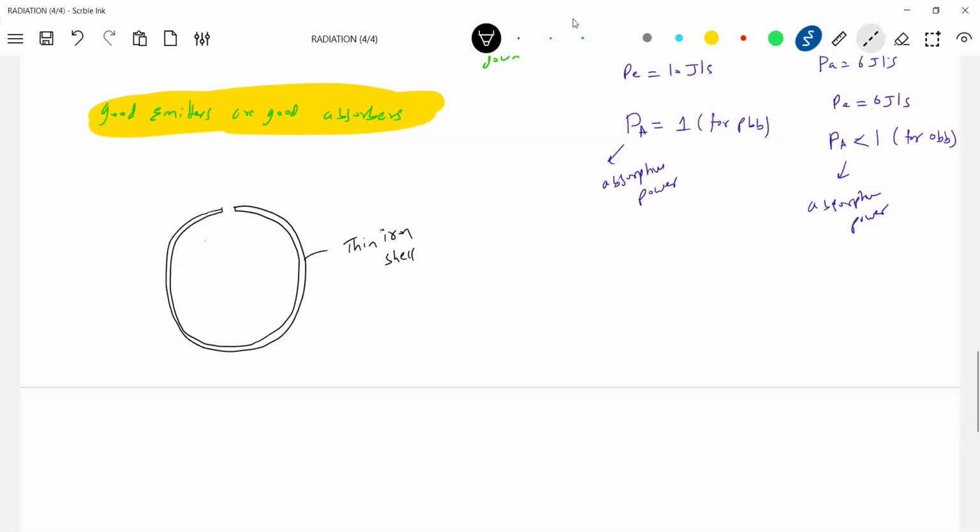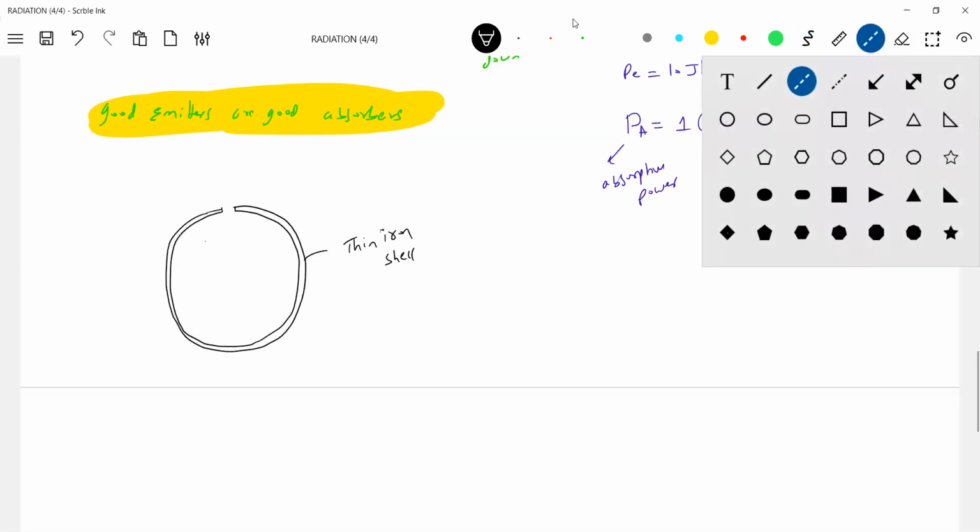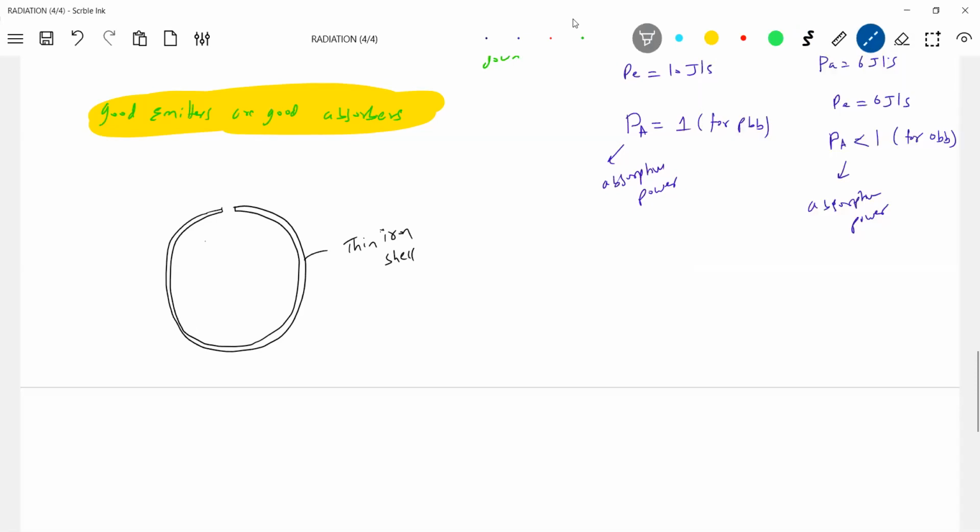Let the radiation be incident. Inside, I'll give a lamp black coating.